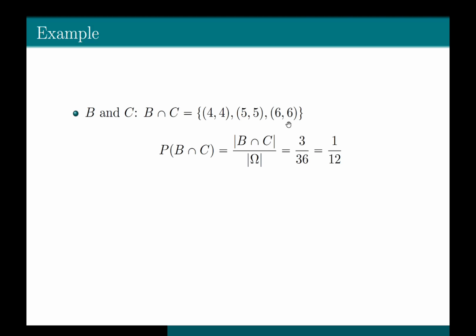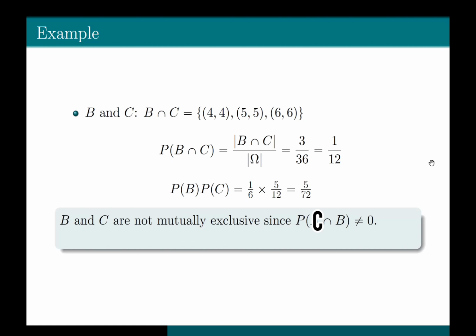Let's check if they are independent or not. Probability of B times probability of C is equal to 1 divided by 6, because that is the probability of B, times 5 divided by 12, the probability of C. If you multiply it, you get 5 divided by 72. So what do we get? We get that 5 divided by 72 is not equal to 1 divided by 12. So probability of B intersection C is not equal to 0. Therefore, B and C are not mutually exclusive. Also, probability of B intersection C is not equal to probability of B times probability of C. Therefore, we get that B and C are also not independent.